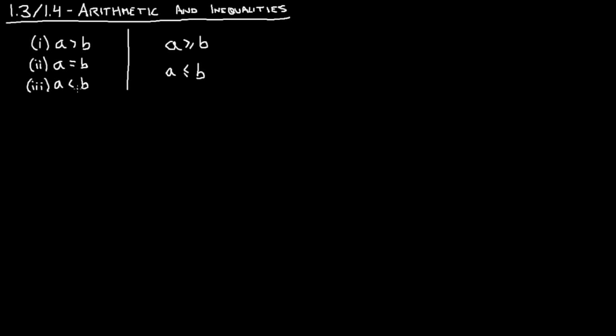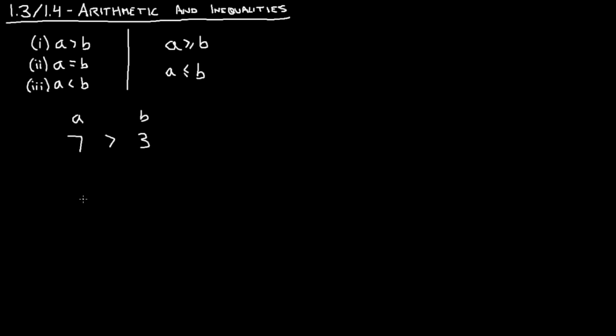So, for example, if I say A is 7 and B is 3, it can only fit in either condition 1, condition 2, or condition 3. So which one is it? Well, A is greater than B. That's true. A is equal to B. That's not true here. 7 is not equal to 3. And A is less than B. Well, 7 is not less than 3. So this only fits condition 1.